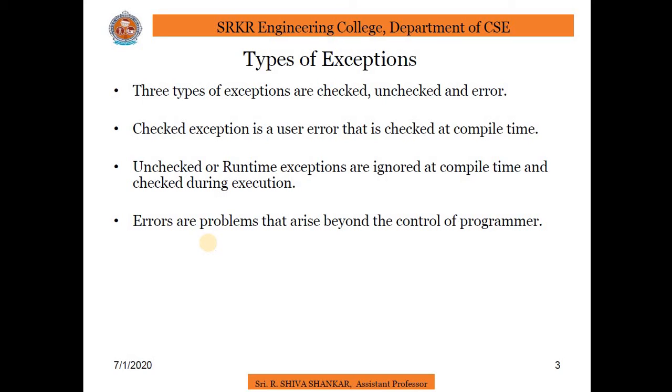Error. These are not exceptions at all but problems that arise beyond the control of the user or the programmer. Errors are typically ignored in your code because you can rarely do anything about an error. For example, if a stack overflow occurs, an error will arise. They are also ignored at the time of compilation.